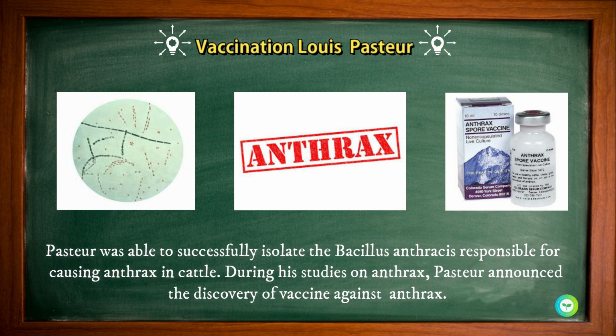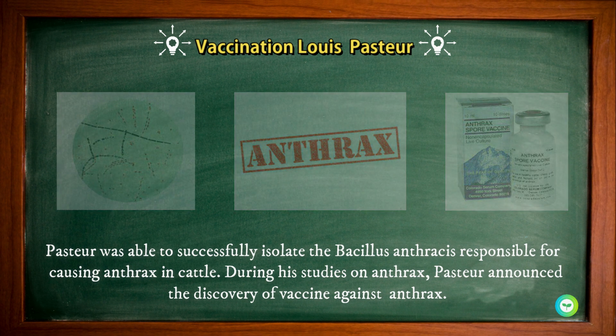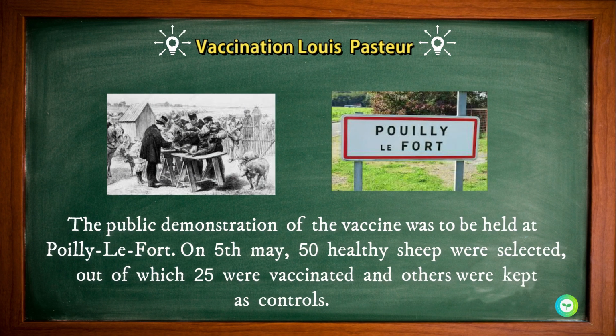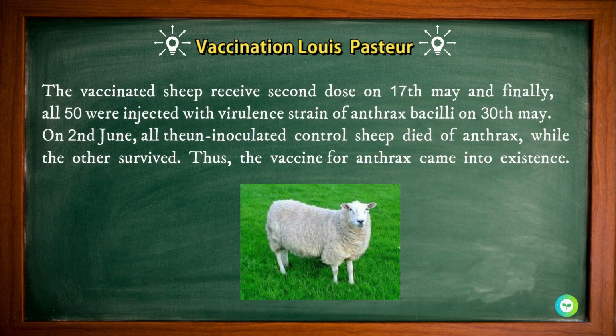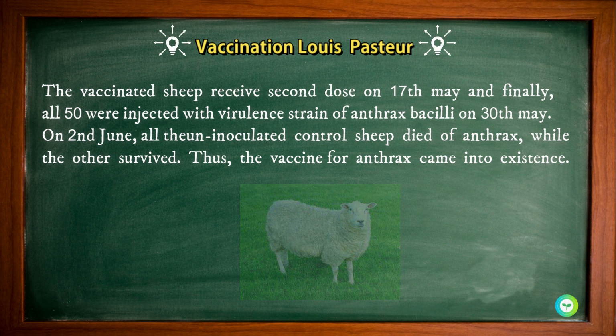During his studies on anthrax, Pasteur announced the discovery of vaccine against anthrax. The public demonstration of the vaccine was to be held at Pouilly-le-Fort on 5th of May. 50 healthy sheep were selected, out of which 25 were vaccinated and the others were kept as controls. The vaccinated sheep received the second dose on 17th of May. And finally, all 50 were injected with the virulent strain of anthrax bacilli on 30th of May. On the 2nd of June, all the uninoculated control sheep died of anthrax while the other survived. Thus, the vaccine for anthrax came into existence.